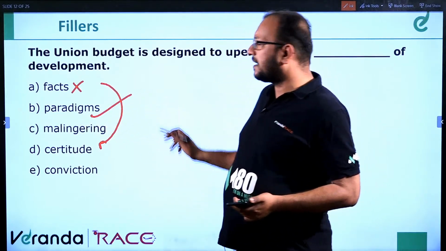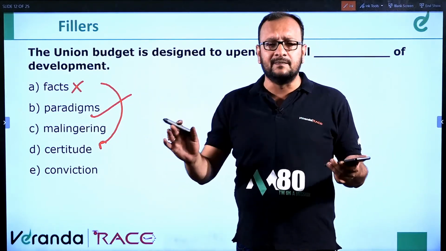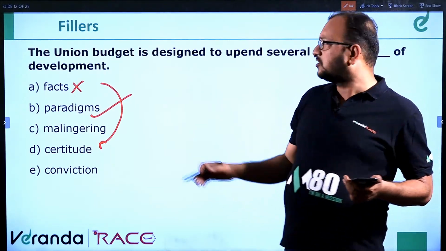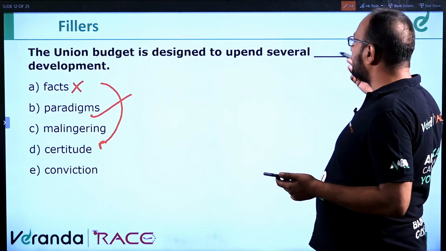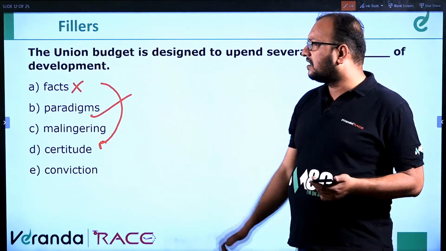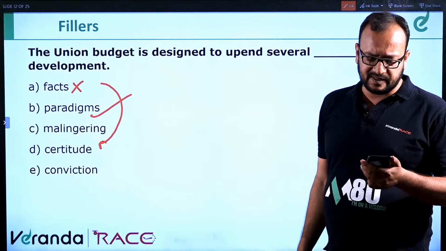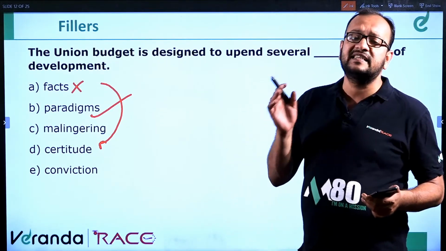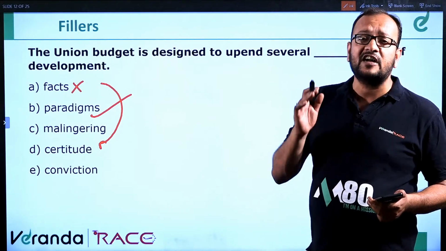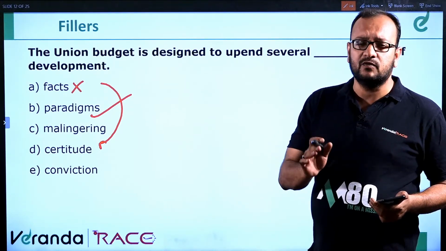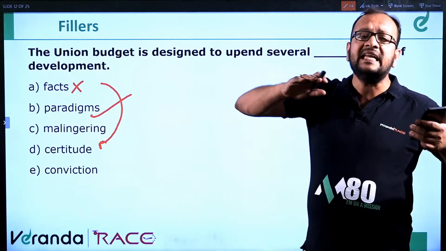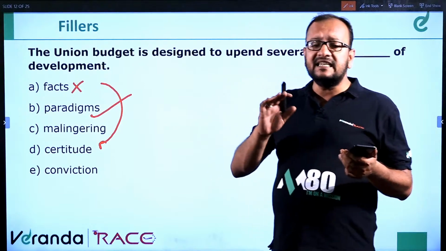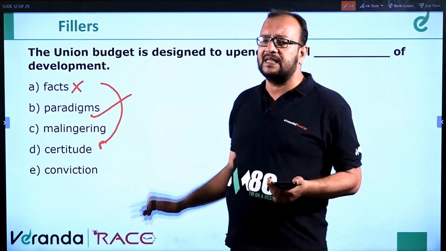So the answer would be paradigms. Paradigms is territory or realm, a particular area. So it should be designed to upend several areas of development. That means paradigms. Not certitude. Certitude means exactness, exactitude, the quality of being exact. But we are talking about places, territories, areas. So it will be paradigms.